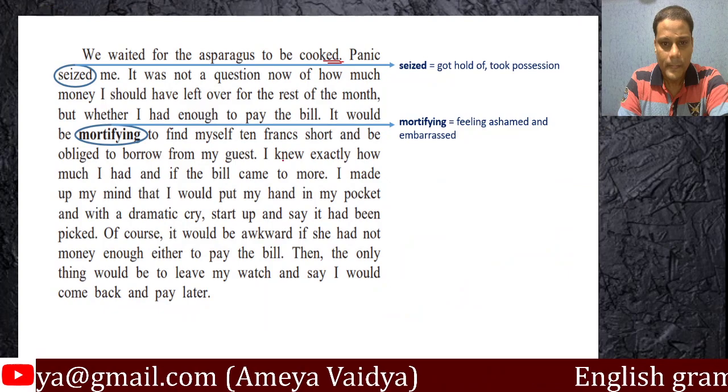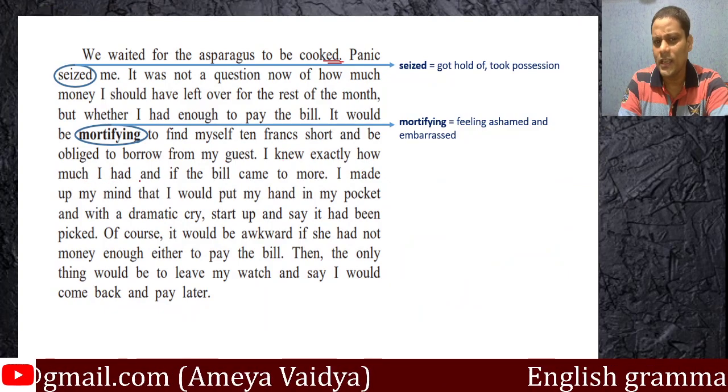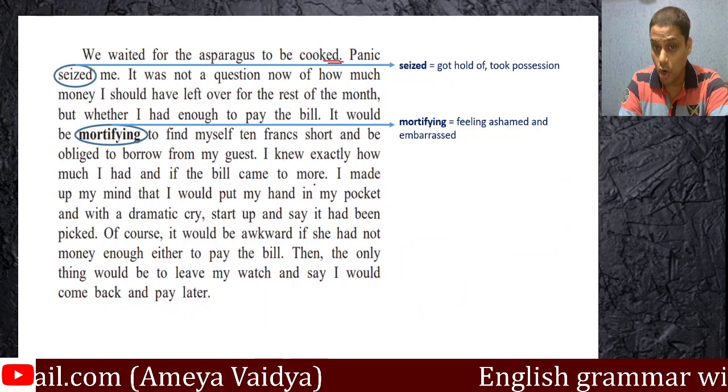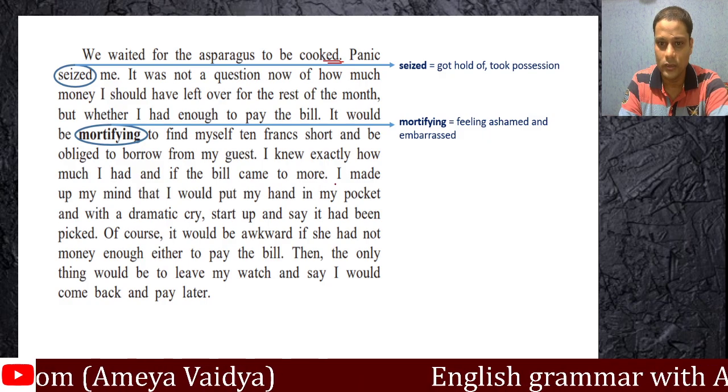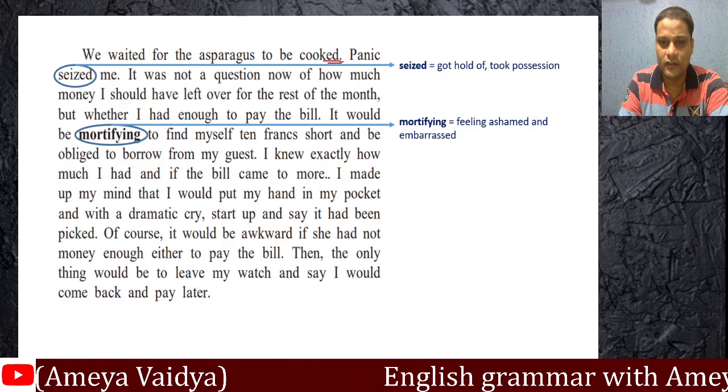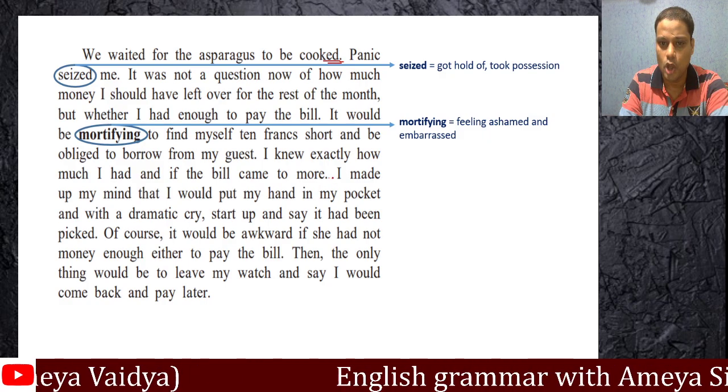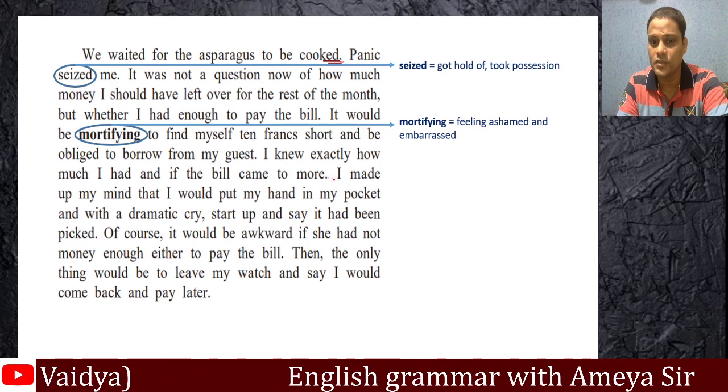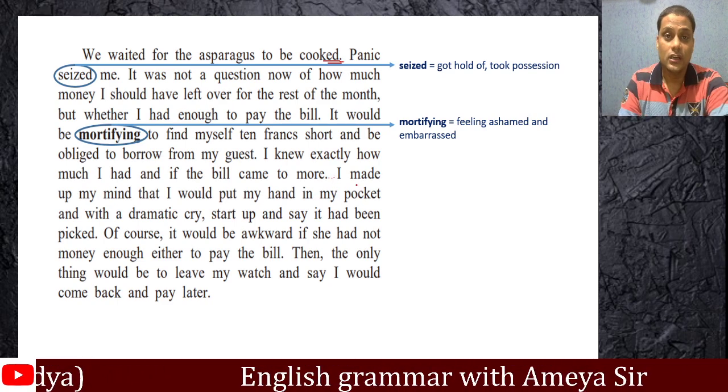All right. I knew exactly how much money I had, and if the bill came to more, he doesn't even want to talk about it. I guess this line could have ended with a set of dots, which are referred to as the ellipses, showing continuation.